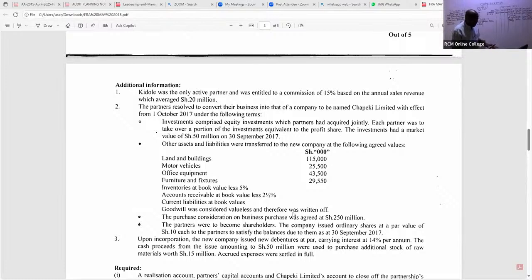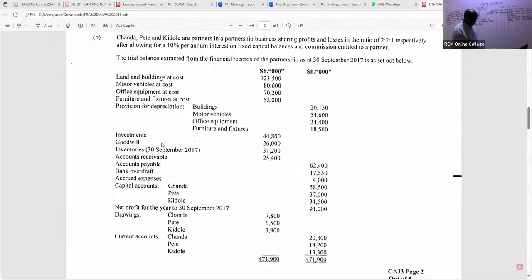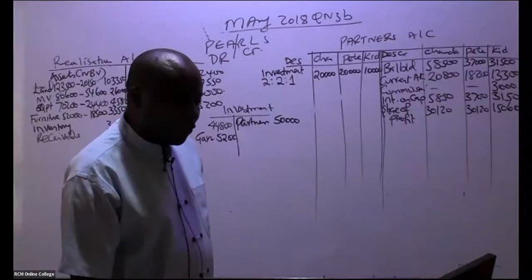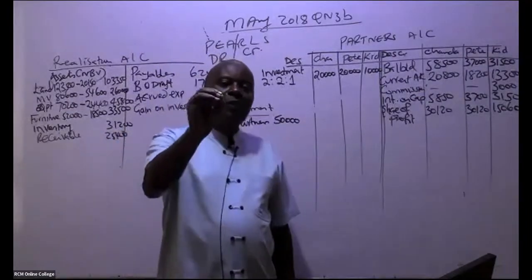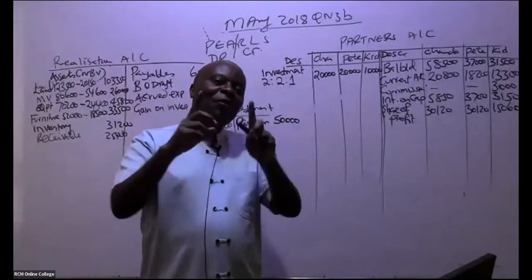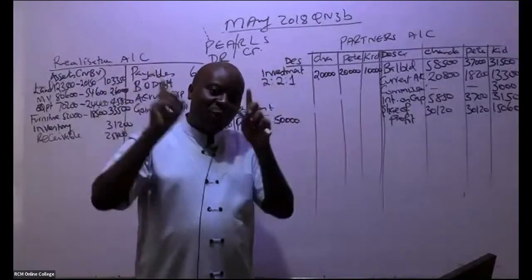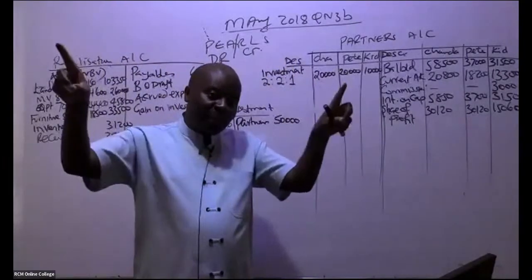You can see we have goodwill of 26,000. If it was written off, was it taken over by the new company?